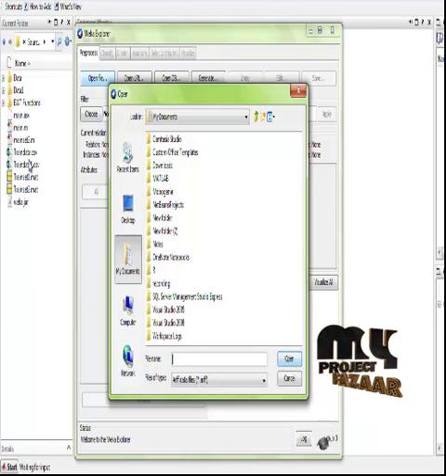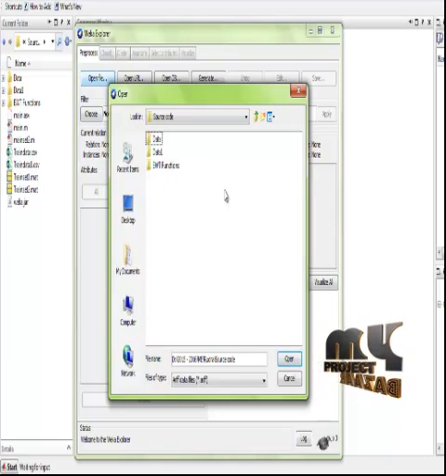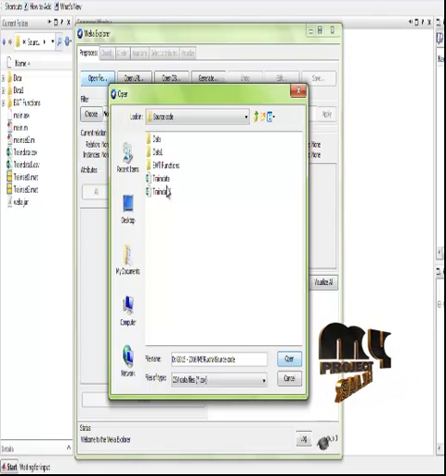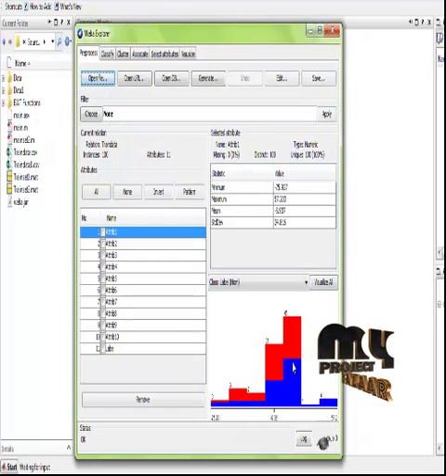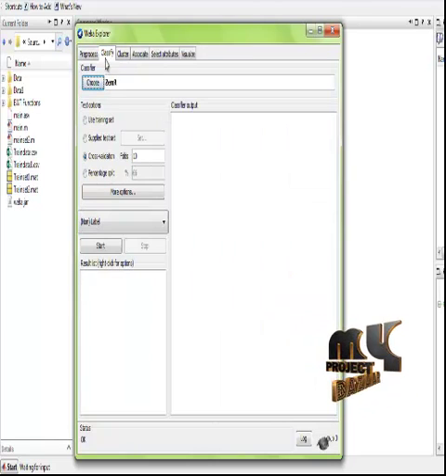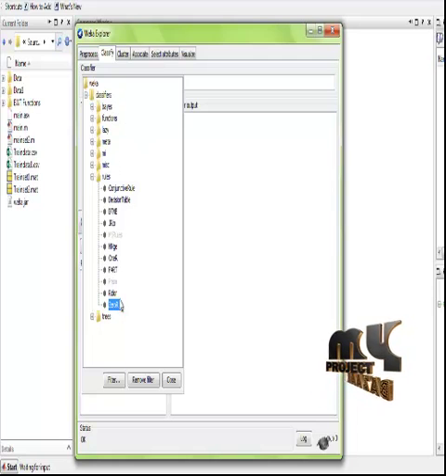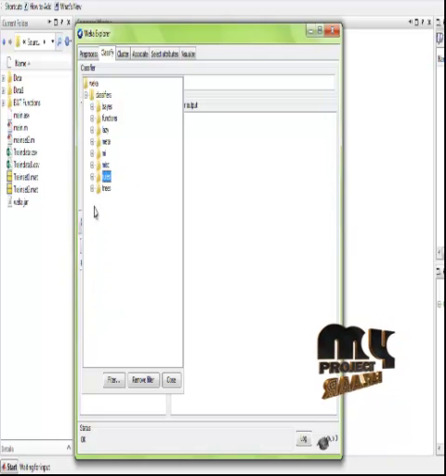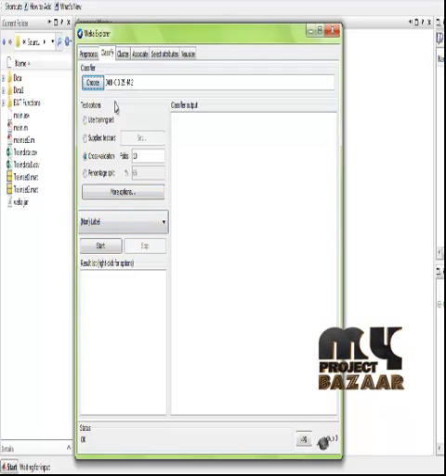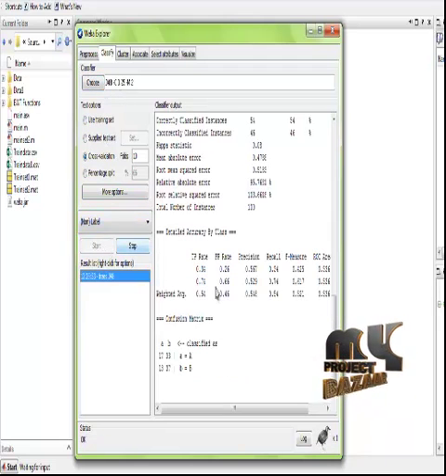For that we have to browse the location of our files in the code. After we have browsed the location, we have to select the CSV file, the train data, any one of the data. So we have selected it. All the attributes will be displayed here. After that we have to click classify and choose the classifier that we want to use. First, the J48 classifier is present in trees. So we can select the J48 classifier and click on start.